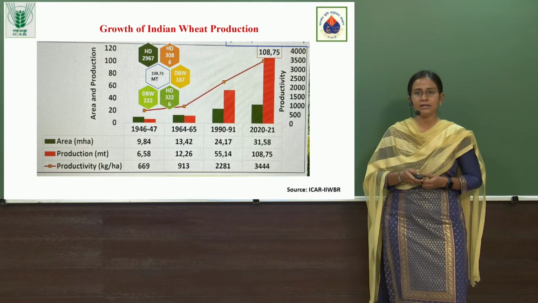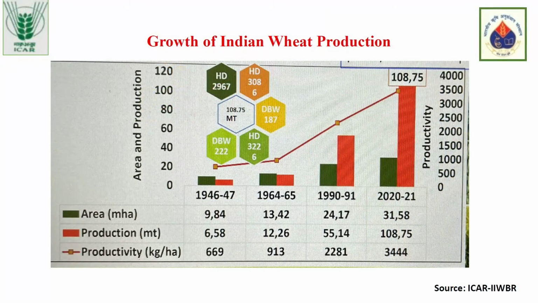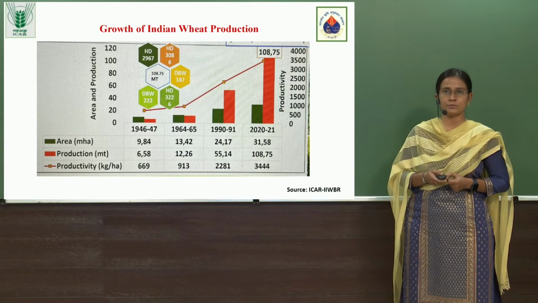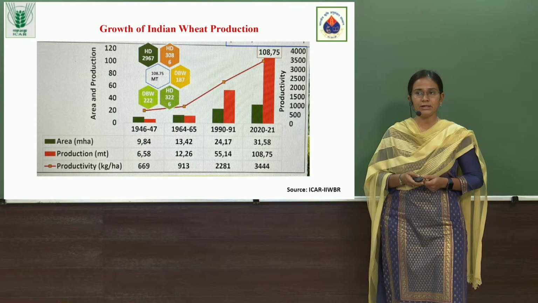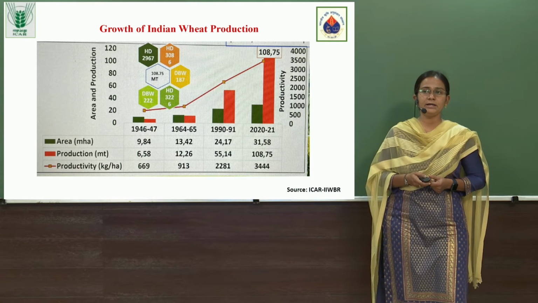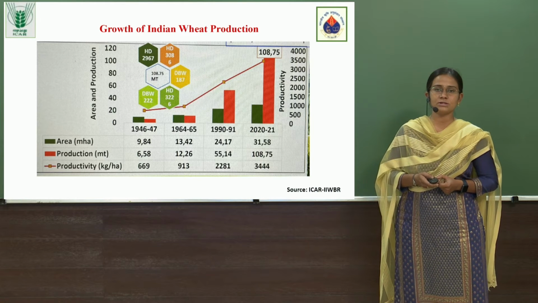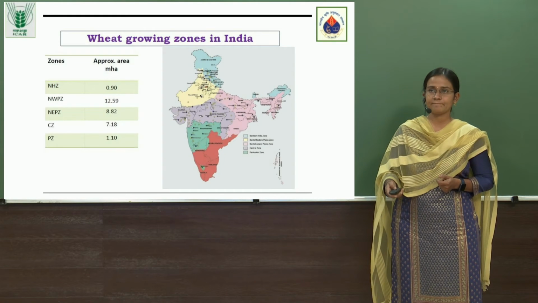As I have explained in my first slide, for 2050, we have a target of around 140 million tons, which needs to be produced from 35 million hectares, because the area is not going to increase anymore. At present, in 2021, there is an area of around 31 million hectares, and 108.75 million tons of wheat is produced. The recent statistics for 21 and 22 indicate that the area is around 35 million hectares, and production will be crossing 112 million tons.